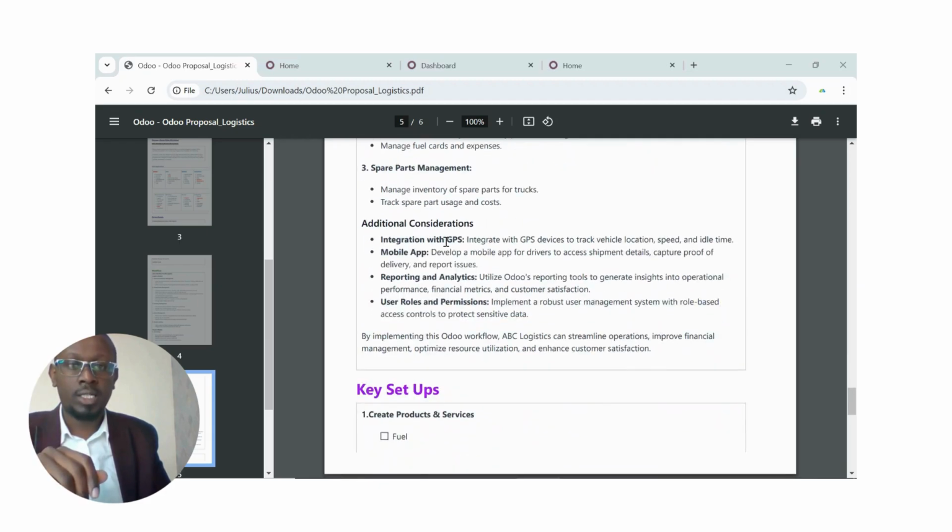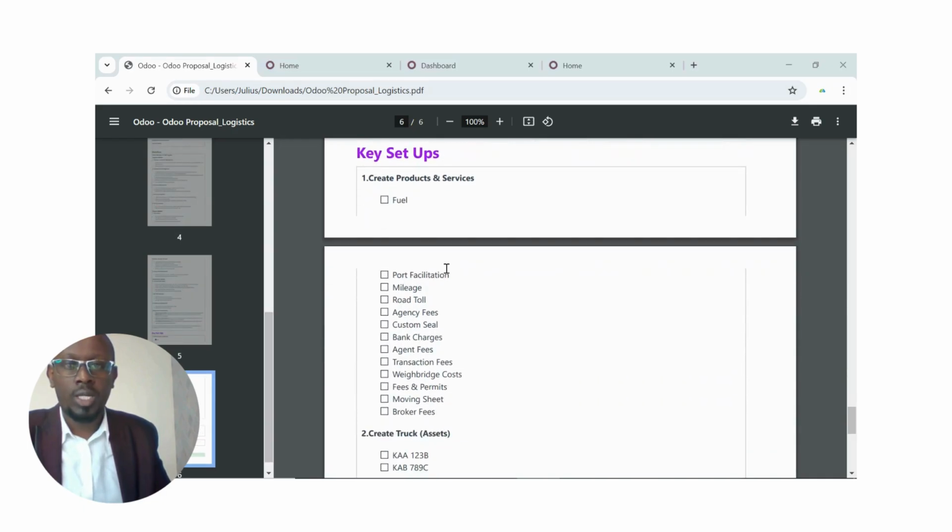Further to that, you can integrate with GPS to track where your vehicle is, how much fuel it's consuming, and all that. You can have a mobile app to track all that. And Odoo is open, so you can do any integration with it, and that's the beauty about Odoo. So here are some of the key setups.